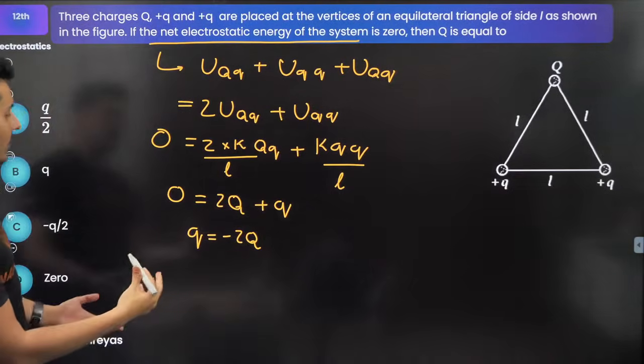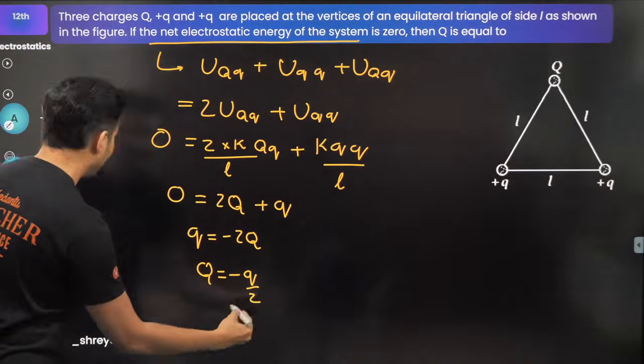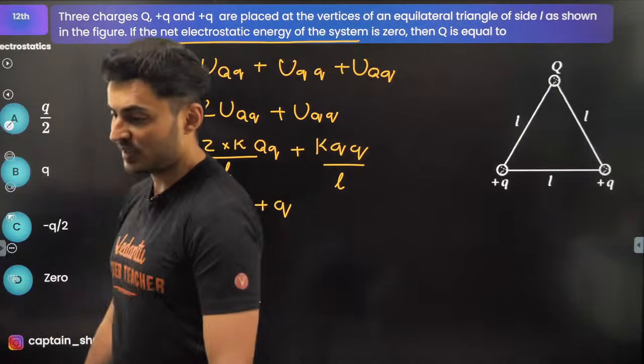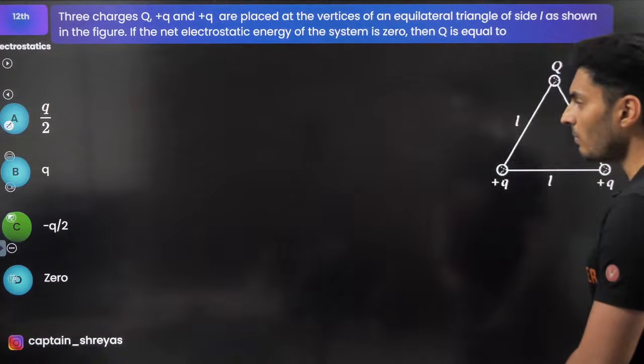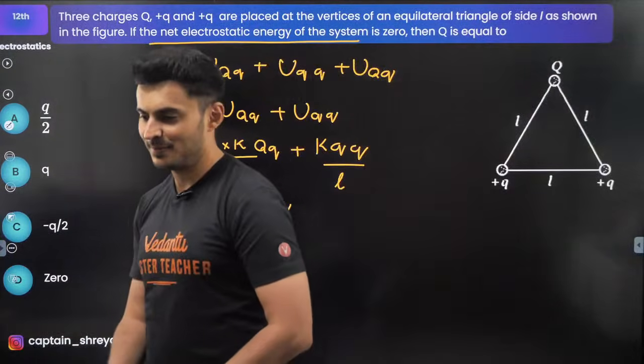So the question is, capital Q is equal to how much? Capital Q will be minus Q divided by 2. I hope you see that. Option C. Yes, it is option C. There you go. Option C is the correct answer.